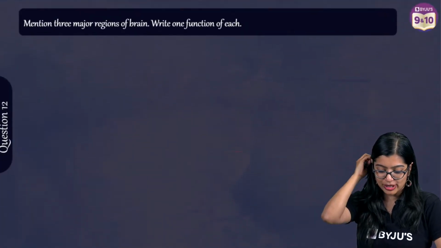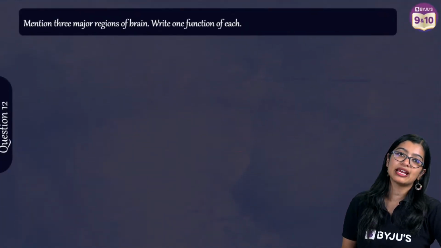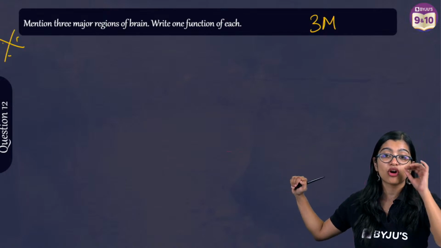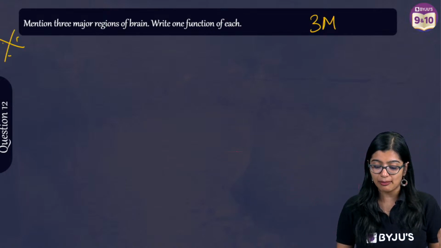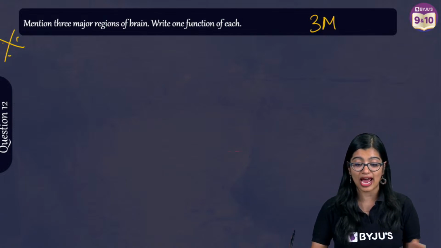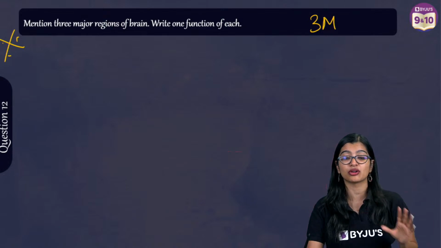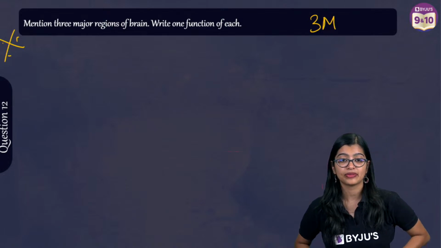Now moving on to question number 12. Mention 3 regions, 3 marks. Very, very important. Name the 3 major regions of the brain and write 1 function of each. How many of you have got this particular question?